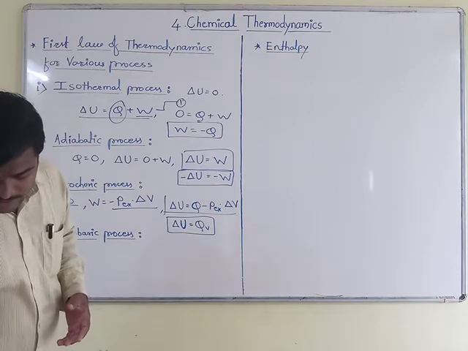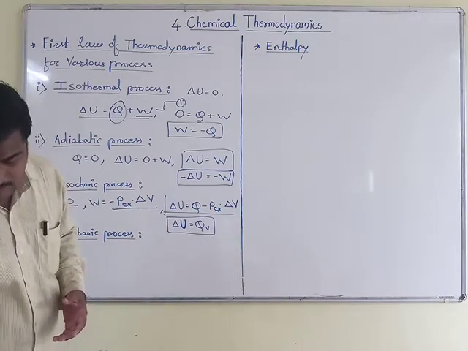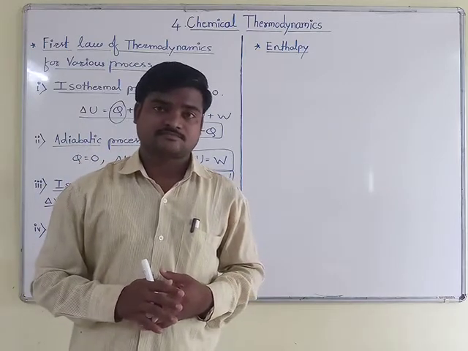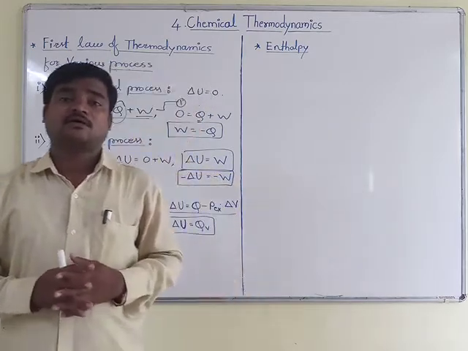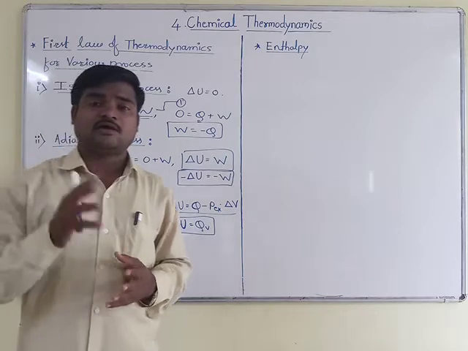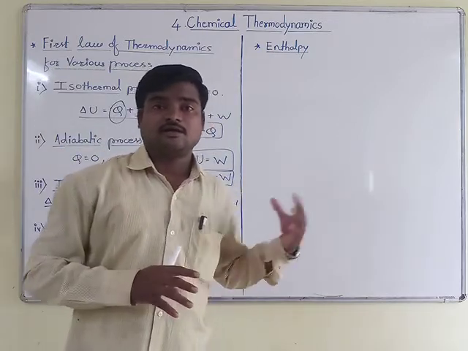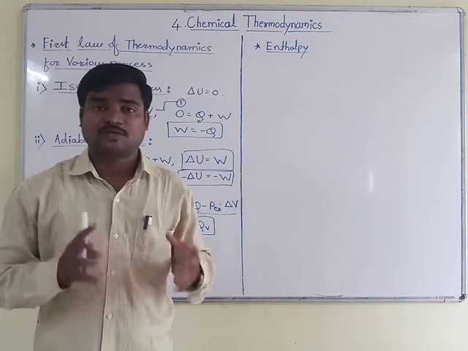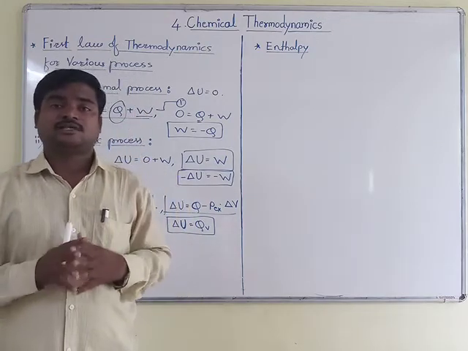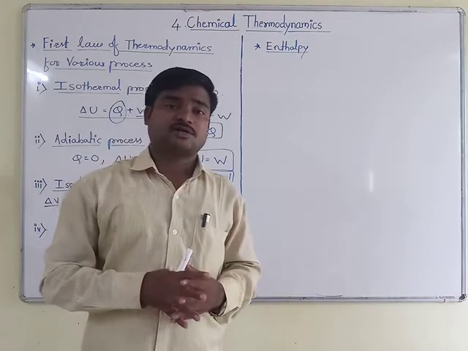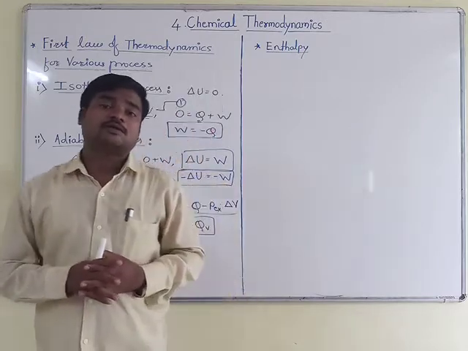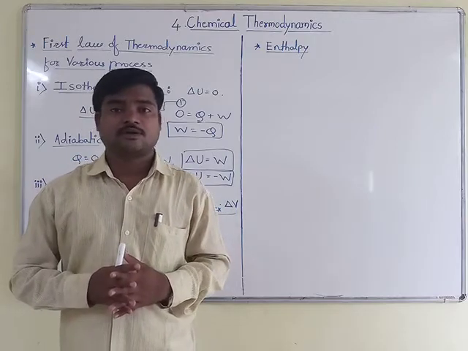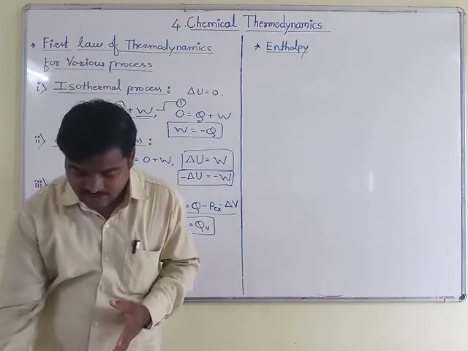Usually the chemical reactions are carried out in open containers. Open vessel means the atmospheric pressure acting on it is the same, that is we carry out all these reactions at constant external atmospheric pressure.